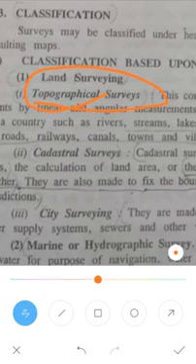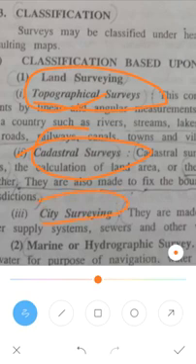Another is the cadastral survey. In cadastral survey you have to fix the line or boundary of the city, land, area, or anything. That is the cadastral survey.